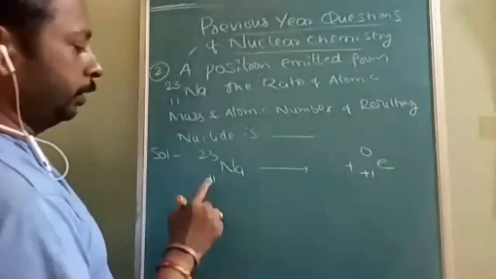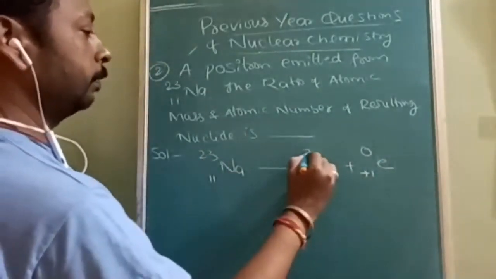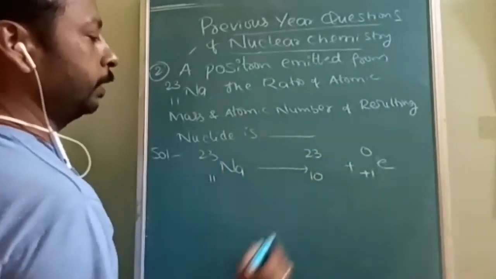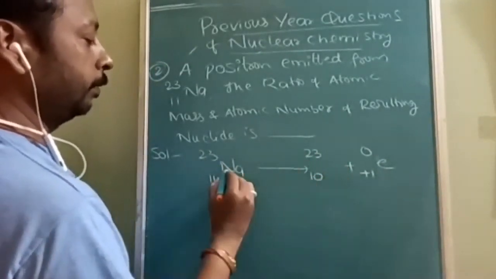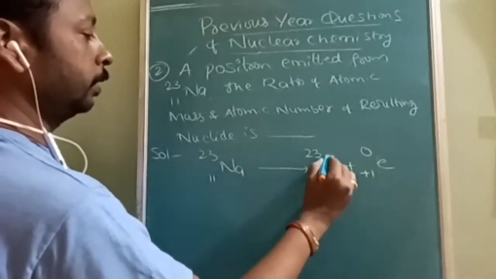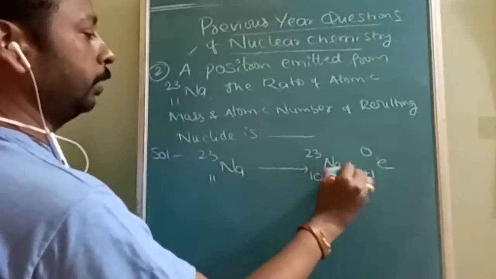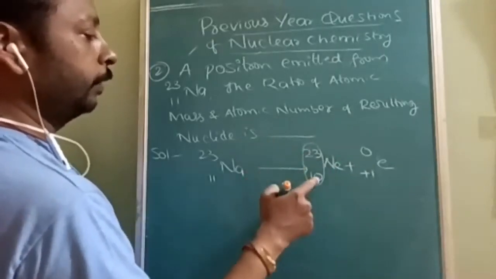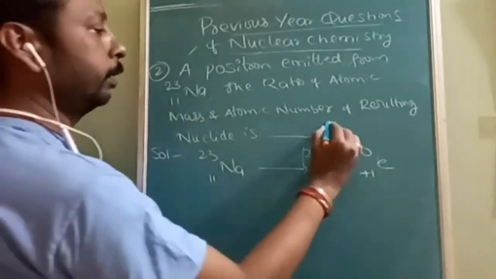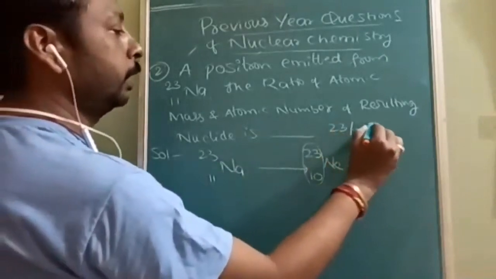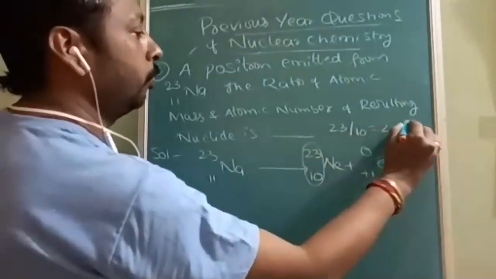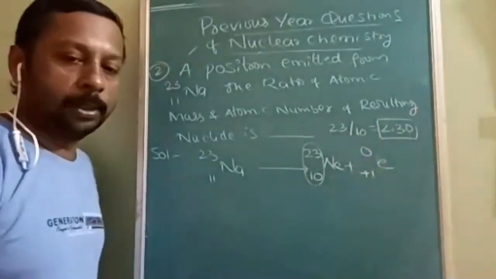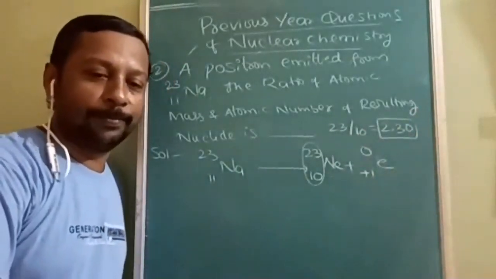Now here, the mass number must be the same, 23. Atomic number decreases by 1, so atomic number 10 is neon. Don't worry about this. The question is about the ratio of atomic mass to atomic number. So 23 by 10, the answer will be 2.30, to 2 decimal places. So the answer is 2.30.